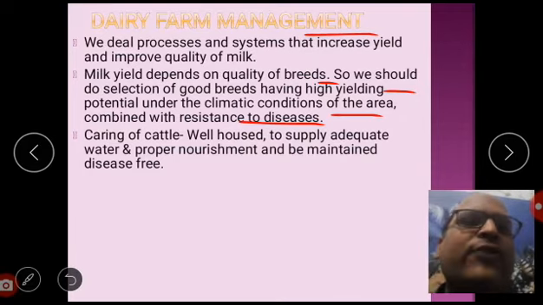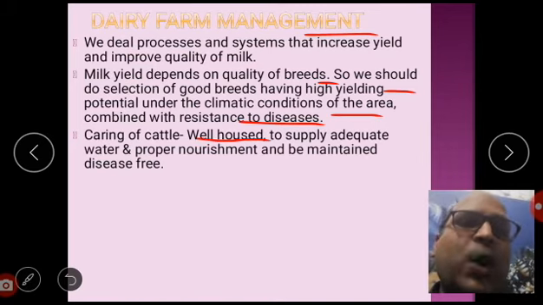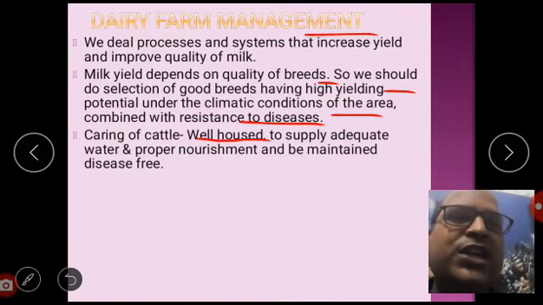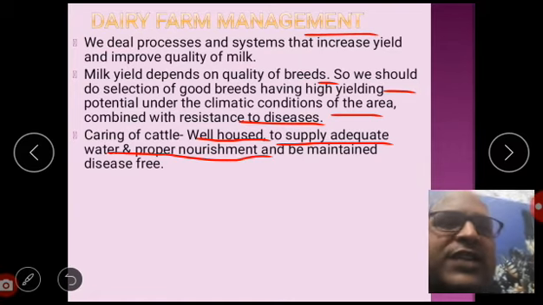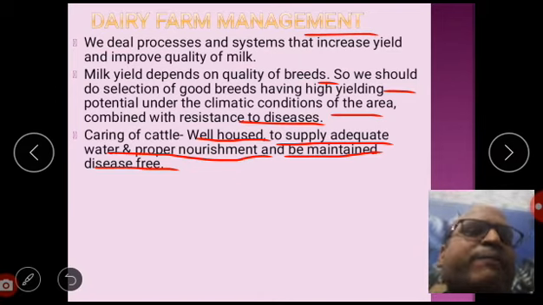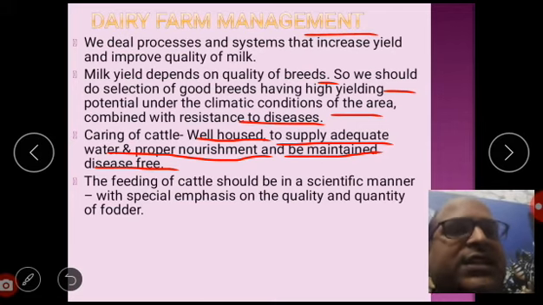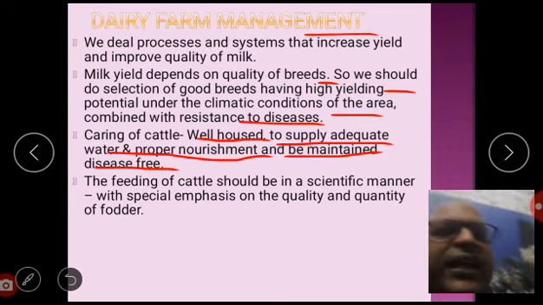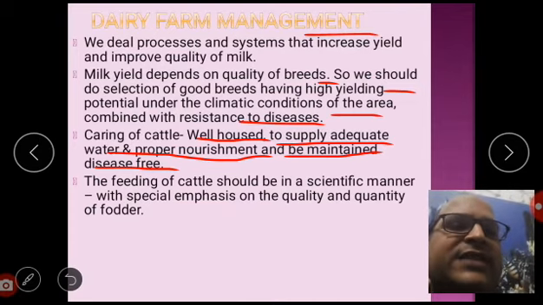Next, caring of cattle. Here, what we have to keep in mind: number one, cattle should be well housed. They should be supplied adequate amount of water, proper nourishment, and be maintained disease free. If they have any disease, it will be economically problematic. Now, the feeding of cattle should be in a scientific manner with special emphasis on the quality and quantity of fodder.